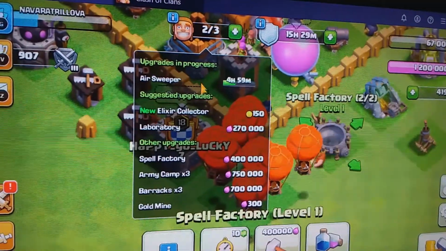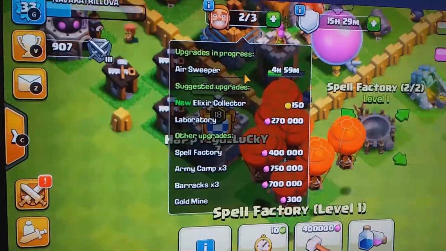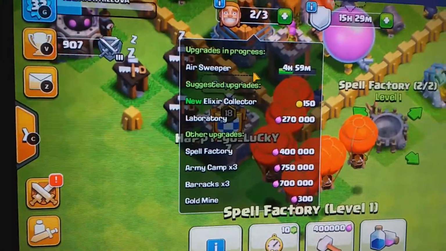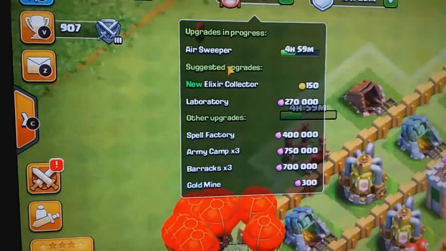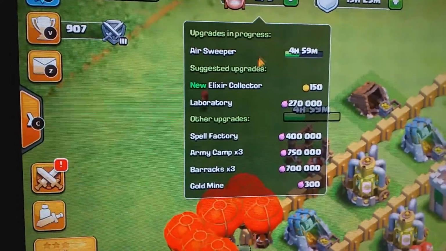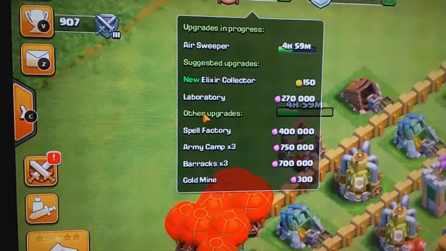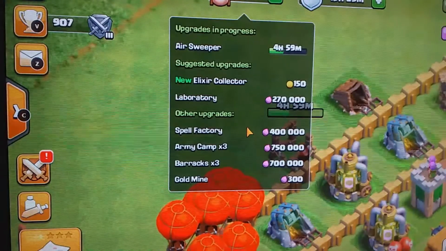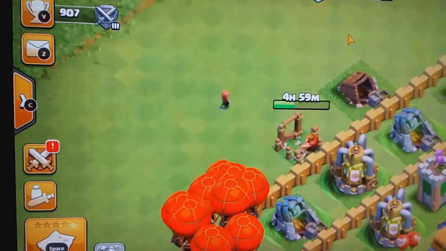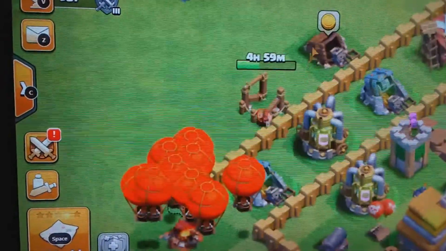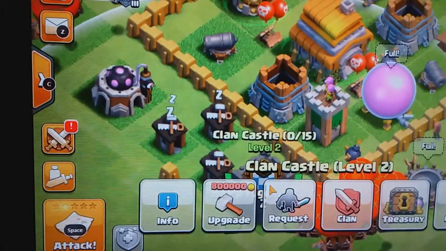This is the builder, and if there is anything in progress, like air sweeper is in progress of upgradation. See, it is upgrading, so it shows over here anything upgrades in progress, suggested new upgrades, new elixir collector to be built, laboratory to be upgraded, and other upgrades. It keeps on until you completely finish this and proceed on to the next level. And this is a clan castle.